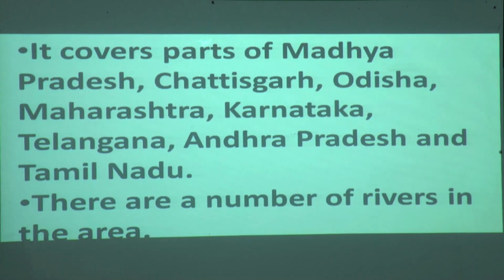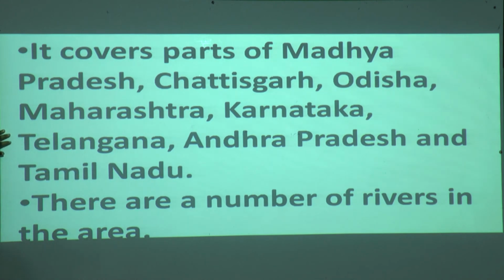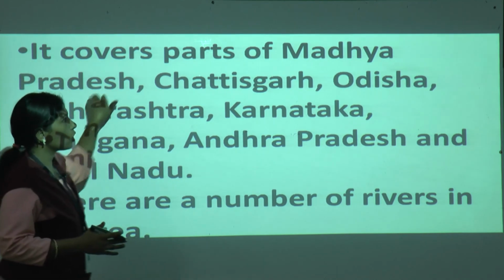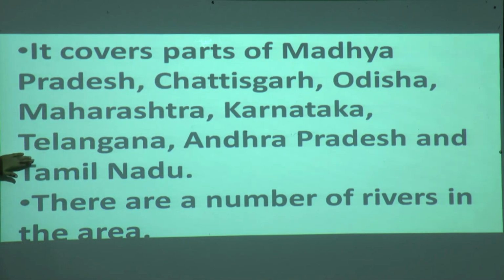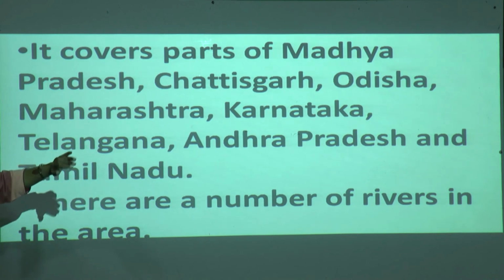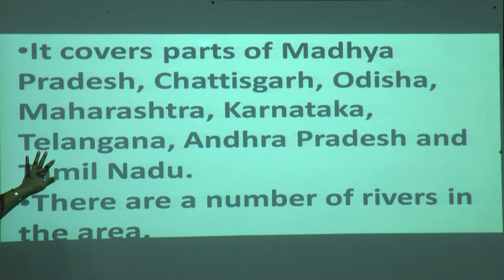Now it covers parts of Madhya Pradesh, Chhattisgarh, Odisha, Maharashtra, Karnataka, Telangana, Andhra Pradesh and Tamil Nadu. The state names are Madhya Pradesh, Chhattisgarh, Odisha, Maharashtra, Karnataka, Telangana, Andhra Pradesh and Tamil Nadu. All the places it covers are the Deccan Plateau.